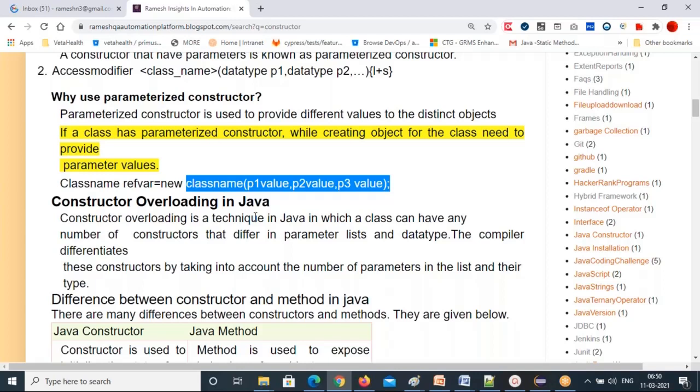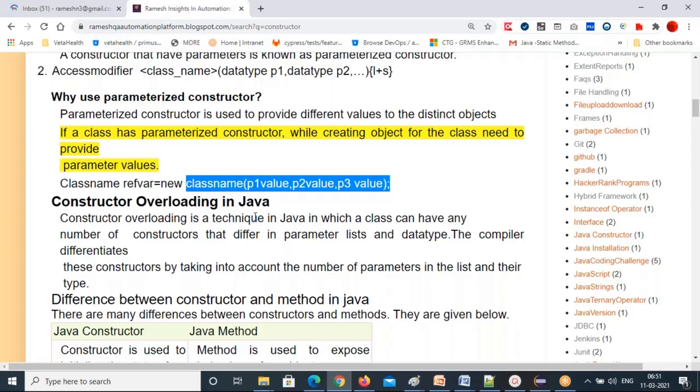So what is the difference here? A class can have multiple constructors, but every constructor has the same class name, right? We cannot give a different name. But a class can have multiple constructors with a different parameter list and data type. That is called constructor overloading.